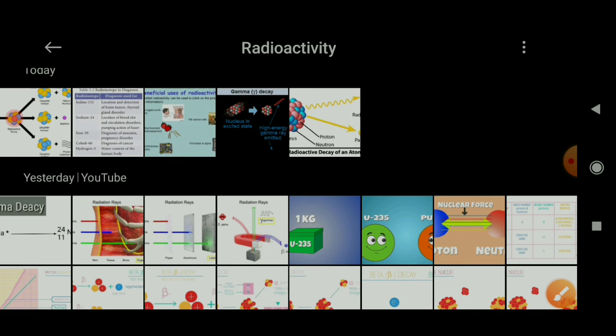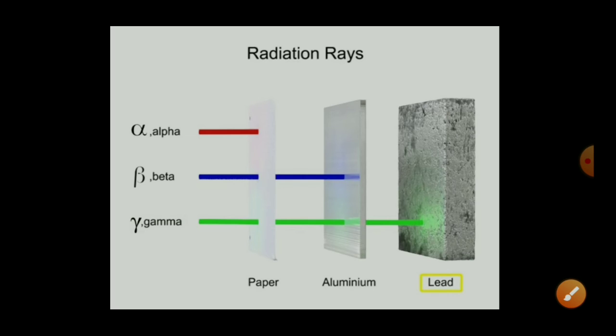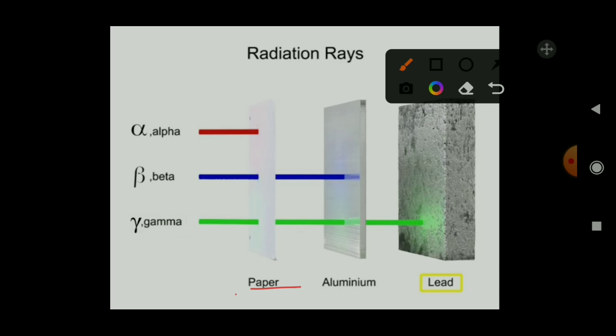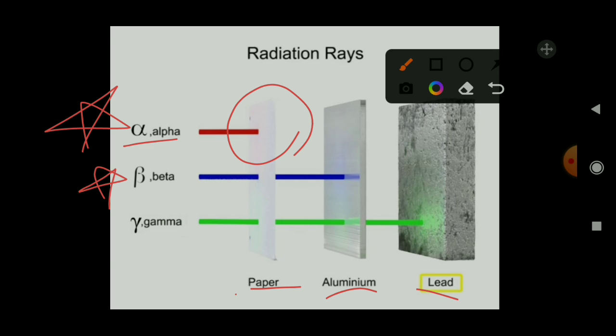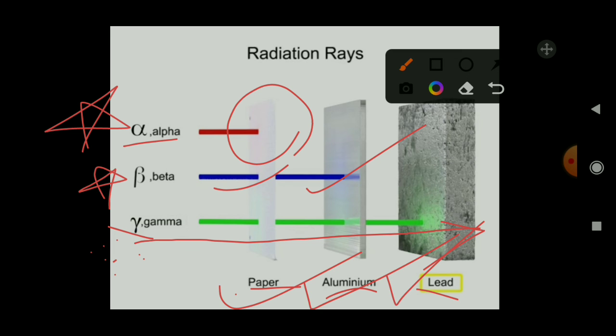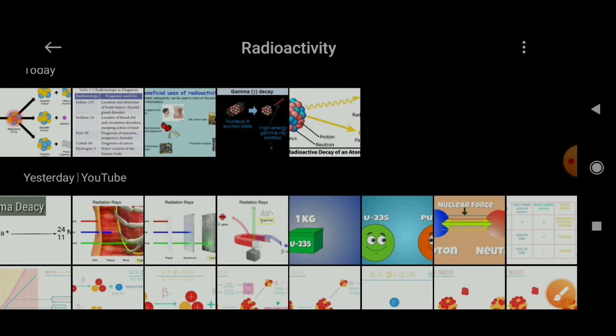Let's see the penetration of alpha, beta and gamma. Let's take three materials: paper, aluminium and lead. Alpha rays can pass through paper because they are bigger and have low energy. Beta is smaller and gamma is even smaller. Beta can pass through paper and aluminium. Gamma has the highest penetrating power, so it passes through paper, through aluminium, and partially through lead.